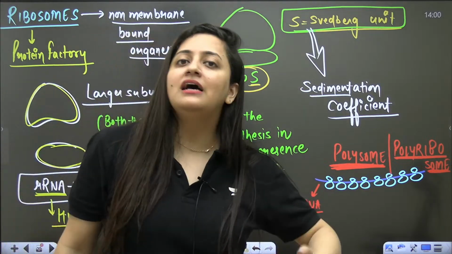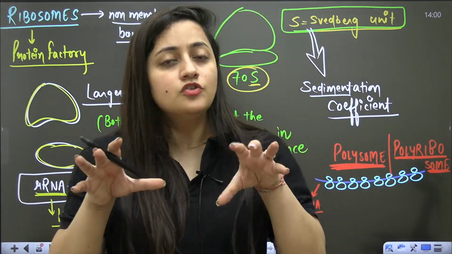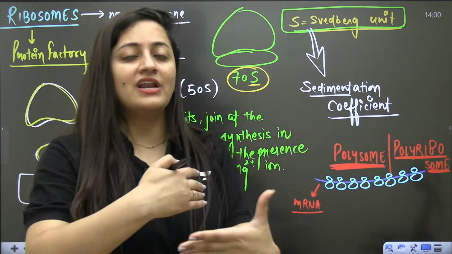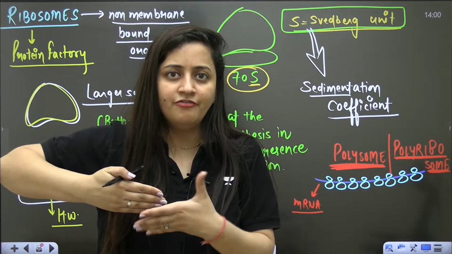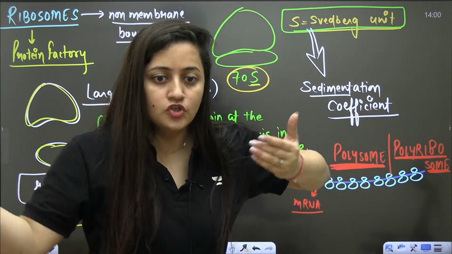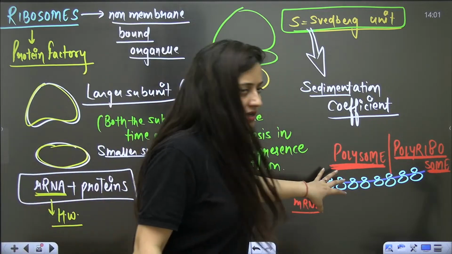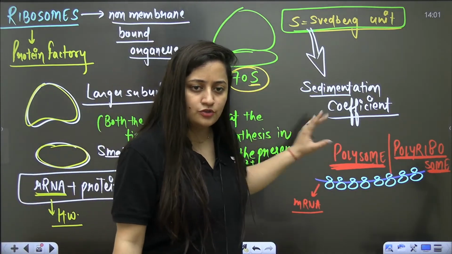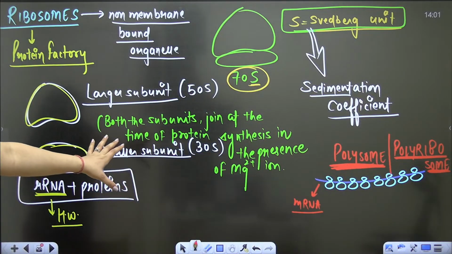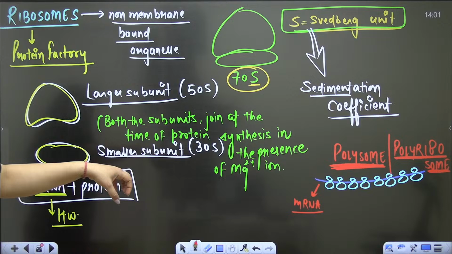I know if you are in class 11th or 12th, if you don't know anything from molecular basis, you cannot understand these terms. So just wait for that particular chapter, molecular basis of inheritance, then you can understand it in a better way. Transcription means when from DNA mRNA forms, and translation means the formation of protein from mRNA. So in prokaryotes, both processes occur simultaneously. This is the mRNA, ribosomes are attached, and they will start making the protein. So this structure is polysome or polyribosome. Understood? They will translate the mRNA into